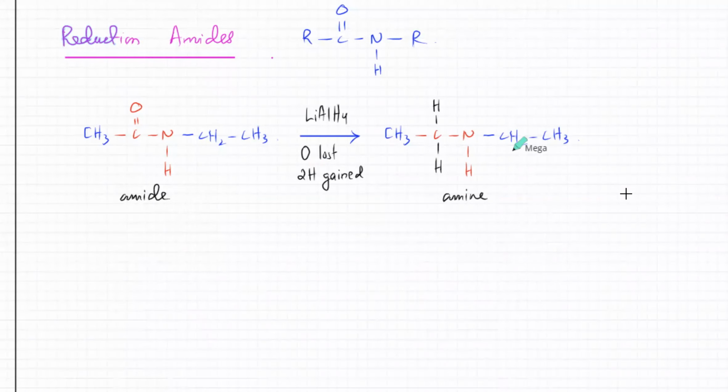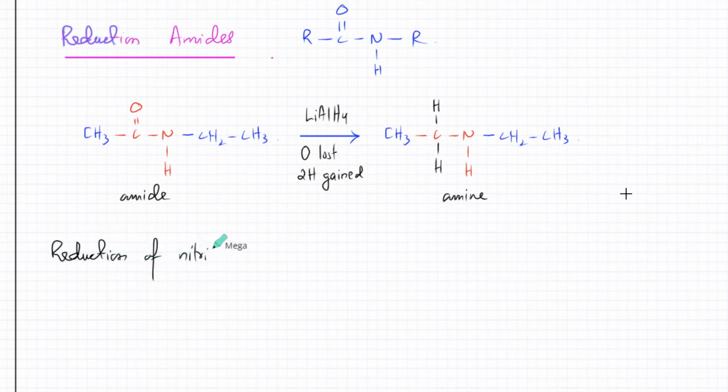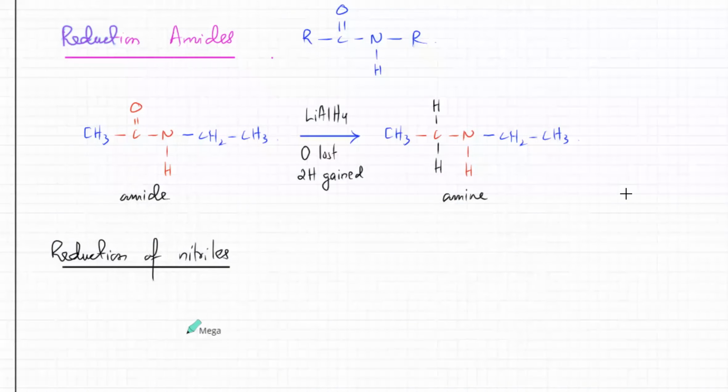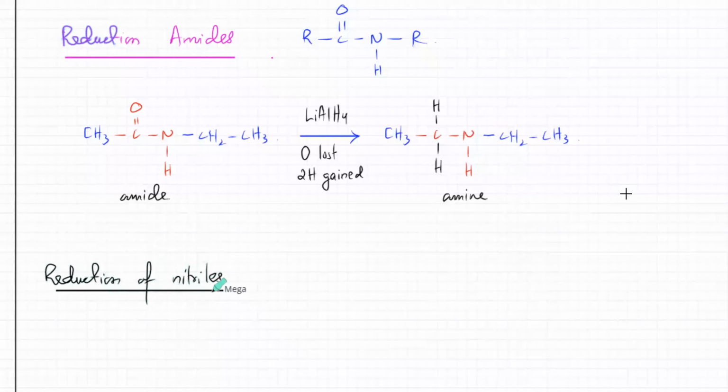And finally, the last one is the reduction of nitriles. That's another one. I'm grouping them together because when you have a redox question, everything gets mixed up, so it's better to study all of this together. I've grouped things together where the questions would be very similar. In oxidation and reduction questions, a molecule will have multiple groups, so you have to deal with multiple groups at the same time. So, reduction of nitriles.